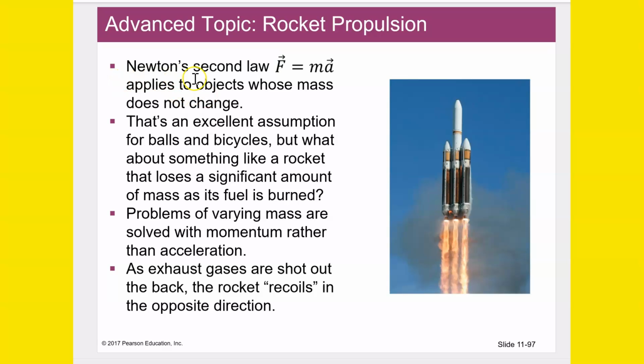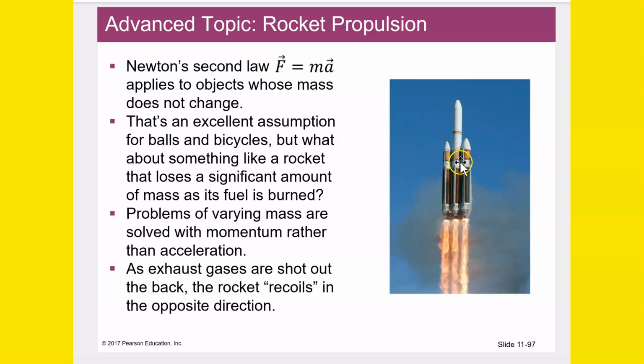All right, back to rocket propulsion. Newton's second law, F equals ma, applies to objects whose mass does not change. That's an excellent assumption for balls and bicycles, but what about something like a rocket that loses a significant amount of mass as its fuel is burned? Yeah, so the fuel is a big part of the rocket.